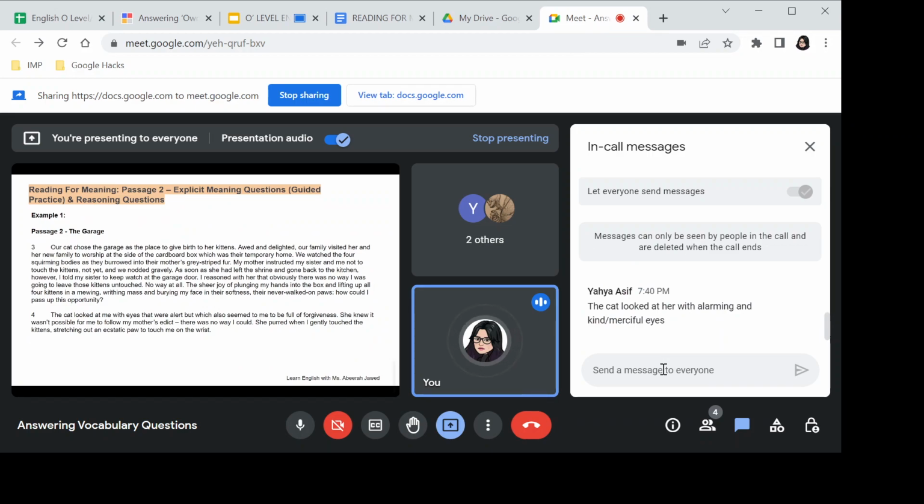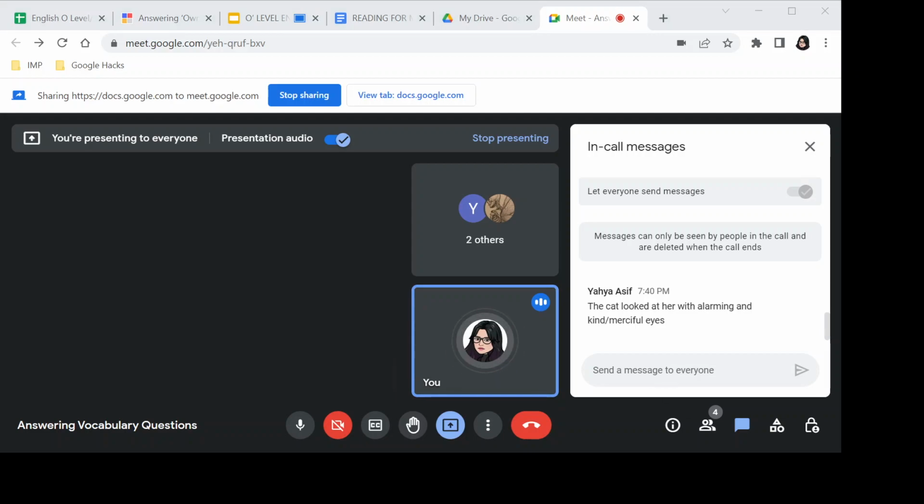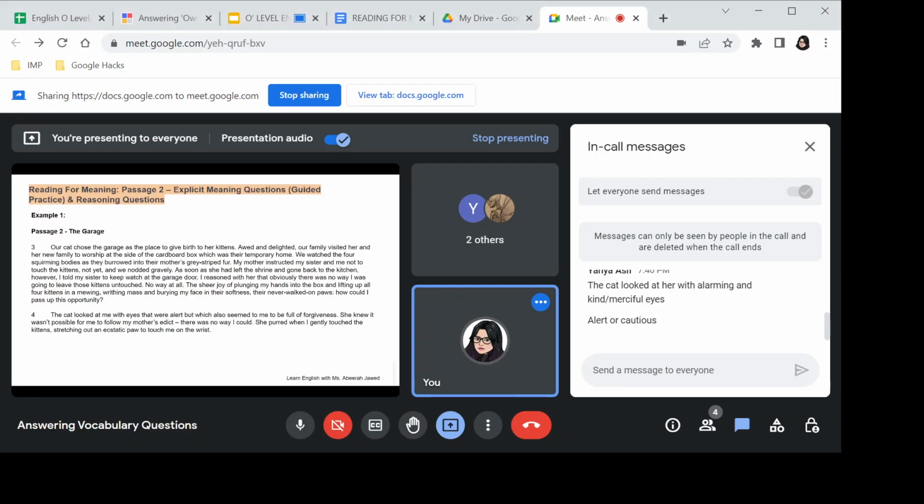The cat looked at her with alarming and kind, merciful eyes. Now, I gave you one idea here. Alarming will be okay as such, but the mark scheme says something else. I would accept it as a teacher because alarm would be a perfect replacement of the word alert also. What the mark scheme says is carefully and cautiously. I'd be saying alert or cautious is better. Alarm is also fine. We will not repeat the word alert.